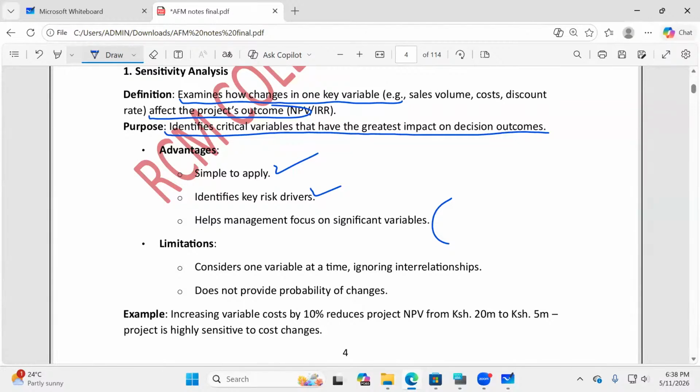So most of these variables will really change simultaneously. But here we are saying that the sensitivity analysis varies them one at a time. It does not provide any probability. So under sensitivity analysis, it will be very hard for you to get those expected monetary values.